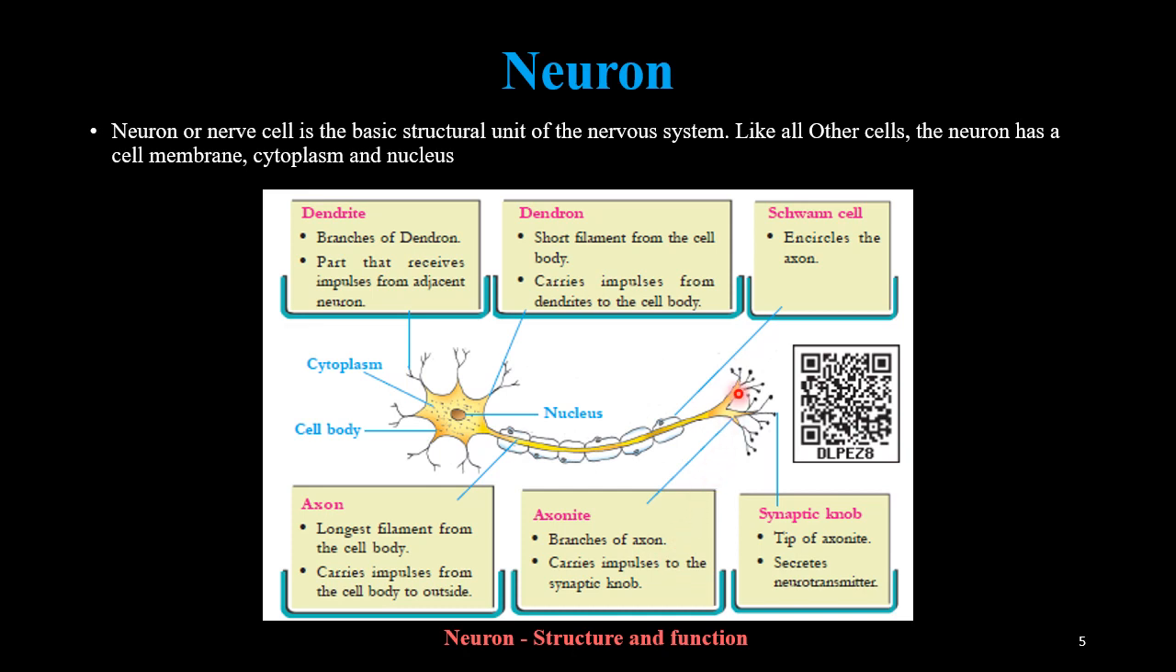Axonites are the branches of the axon which carry impulses into the synaptic knobs. Synaptic knobs are found as the nerve terminals at the tip of the axonite, and they can secrete the neurotransmitter. This will further facilitate the transfer of impulses into the next neuron. So these are the structures of the neuron: dendrite, dendron, Schwann cells, axon, axonite and synaptic knob.